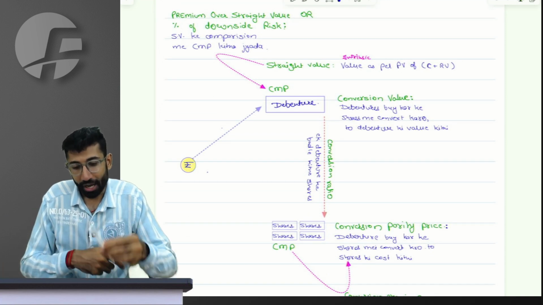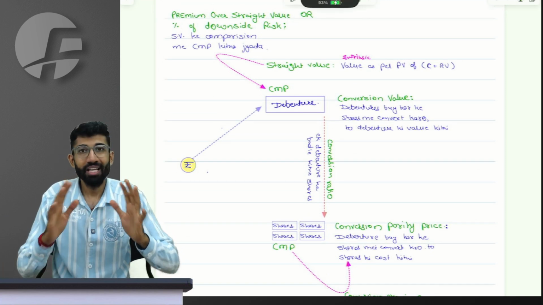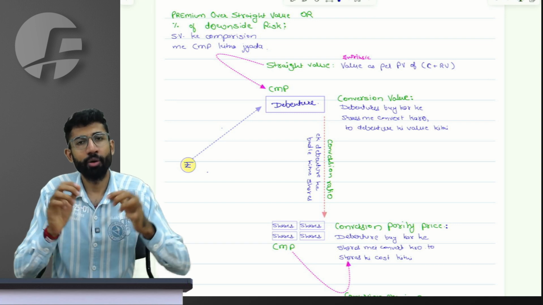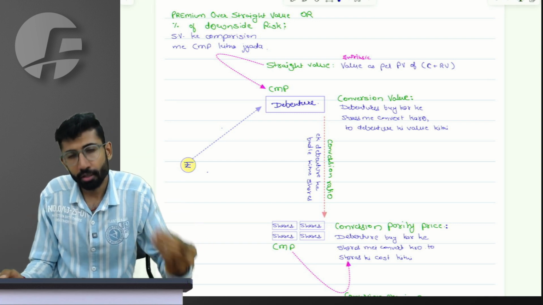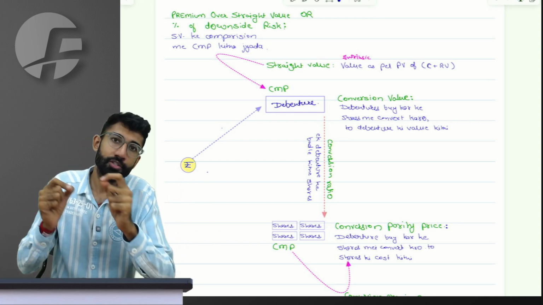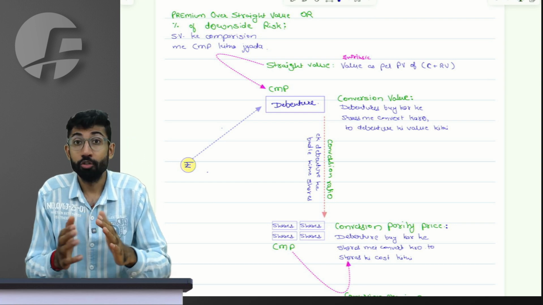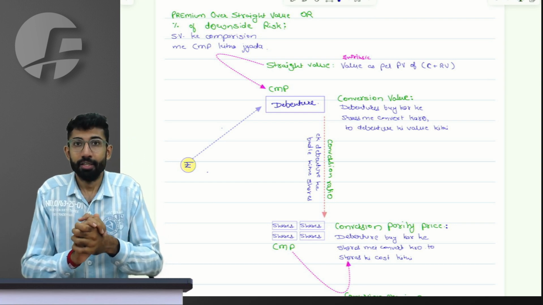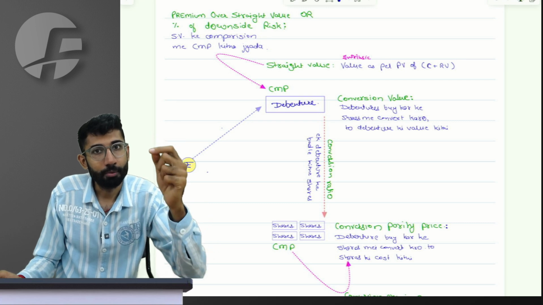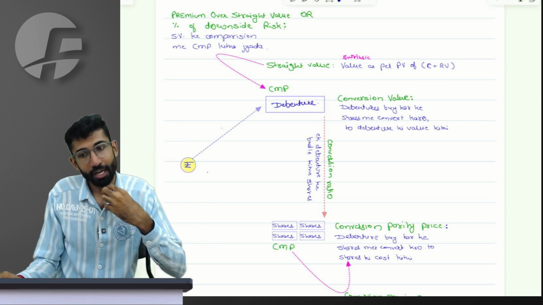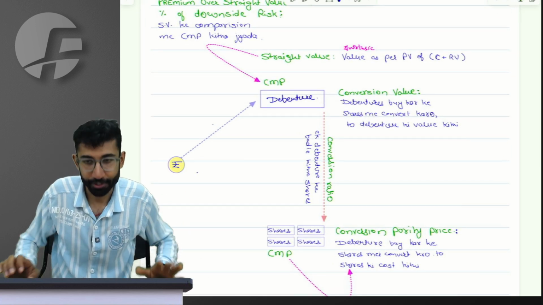Alright. So I want to now teach you something related to convertible bonds. The calculation is ultimately easy. The question is really easy, and it is also asked in the exams. Just that it has a lot of terminologies, which I will try to make as easy as possible.